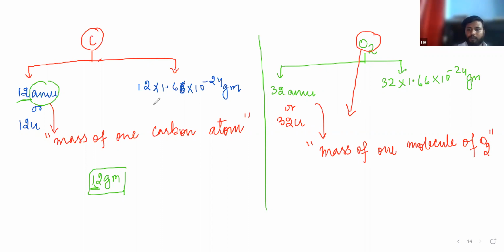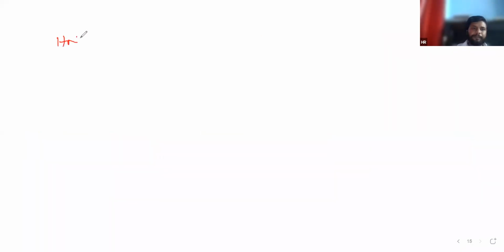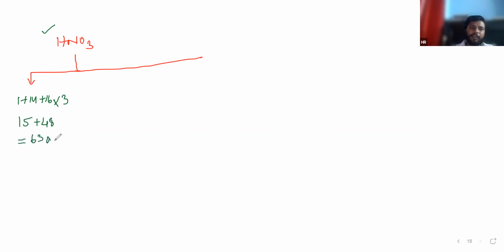Now come to the next, HNO3. What is the mass of one molecule of HNO3? We know that we take the sum of individual atomic masses. The mass of hydrogen is 1, nitrogen is 14, oxygen is 16. But here 3 oxygen atoms are present, so we multiply by 3 and get 1 plus 14 plus 48, which equals 63 AMU.